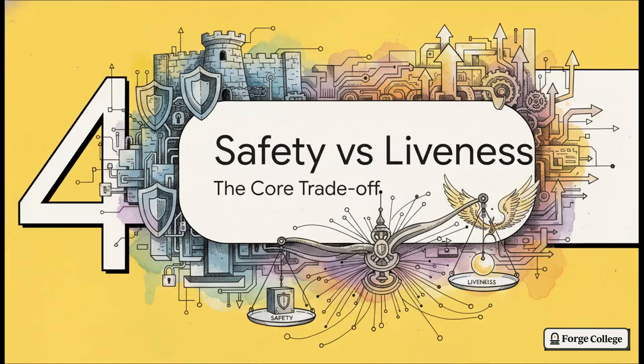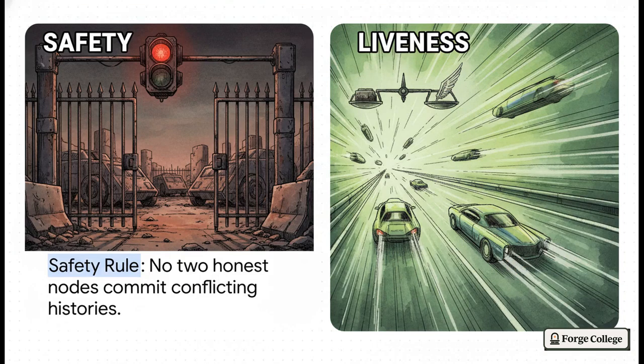Which brings us to section 4, safety versus liveness, the core trade-off. This is the ultimate balancing act in system design. Safety ensures no conflicting commits, meaning cars never ever crash in our intersection. Liveness ensures progress. The light actually turns green eventually. And these two properties, they are in constant tension.